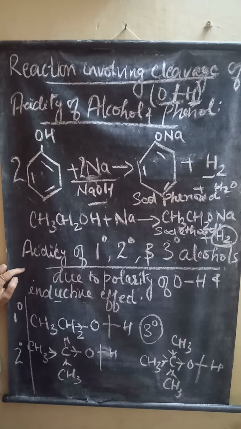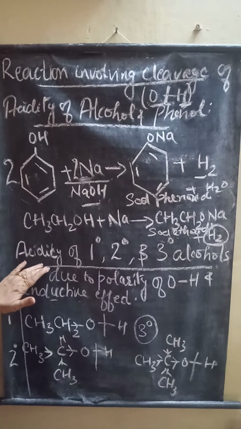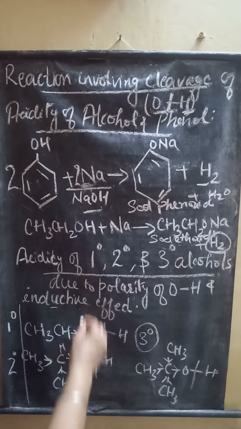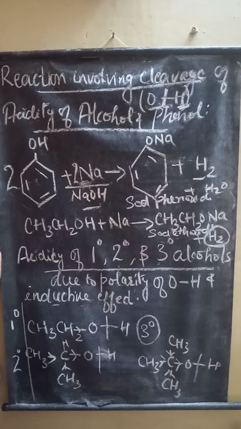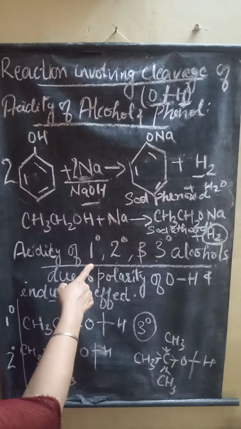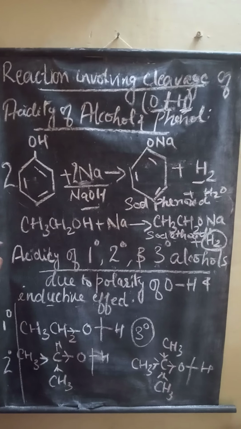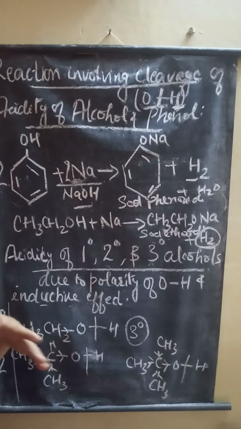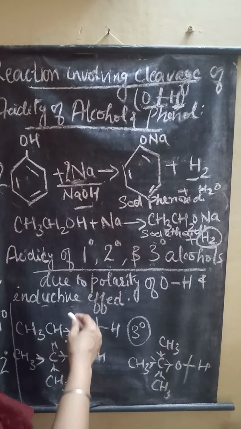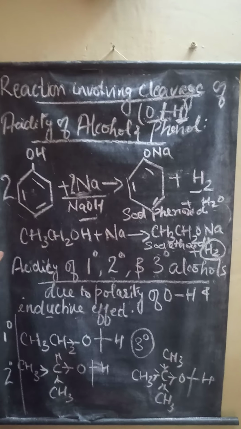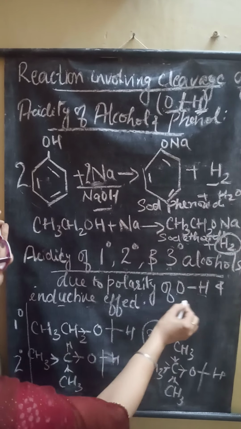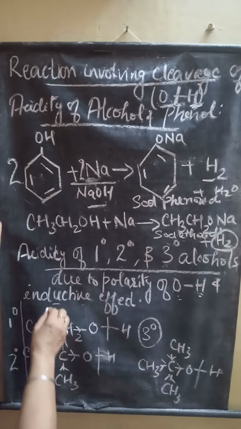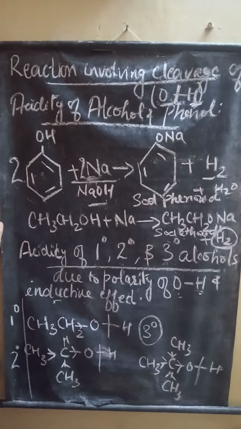Now the next topic of discussion is how to find the relation between 1 degree, 2 degree and 3 degree alcohols. Which is more acidic? That is, the acidity of 1 degree, 2 degree and 3 degree. In order to find the reason behind it, there are two points taking part. First, the polarity, that is the polar nature between the oxygen and hydrogen, and second, the inductive effect.